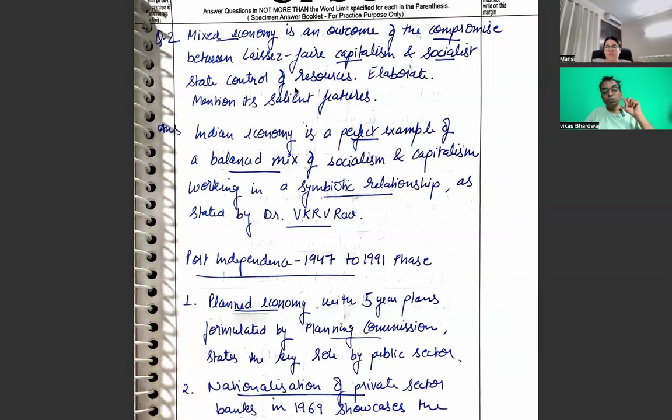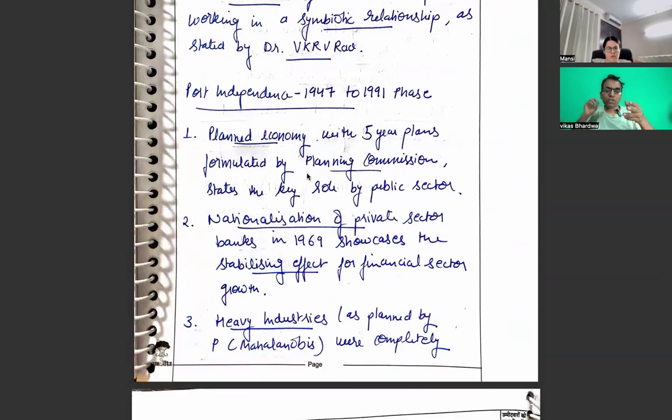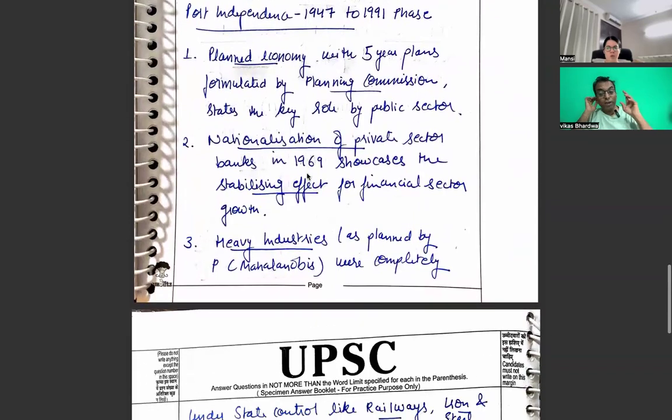For example, in point one, planned economy, one sub point could have been there. In the second, nationalization of the private sector is an example, but not just banks. You could have said nationalization of resources has been a salient feature. In fact, disinvestment is also a salient feature in post-liberalization. Yes, sir.